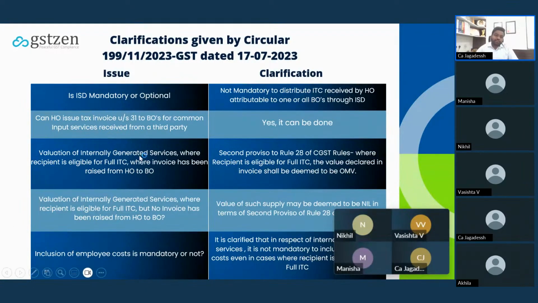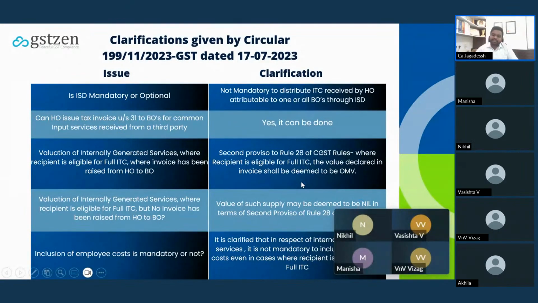Coming to the valuation of internally generated service, what is this internally generated service? Let's say I have the head office in Bangalore and I'm providing HR related service or software related service to my branch offices. These services are generated internally; my head office is not getting these services from a third party. Or they are providing some support services from Karnataka. In that case, where an invoice has been raised from head office to branch office, just now we discussed the second proviso to Rule 28 of CGST Rules, where the recipient is eligible for full ITC, that is 100% ITC.